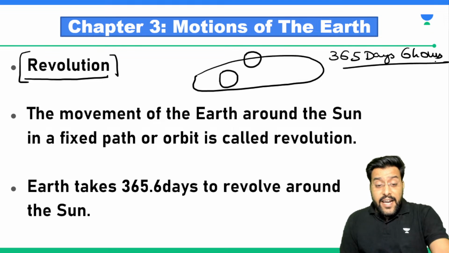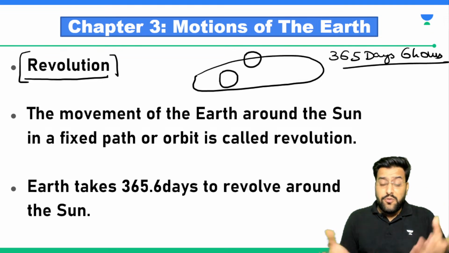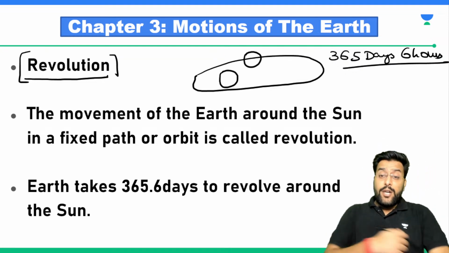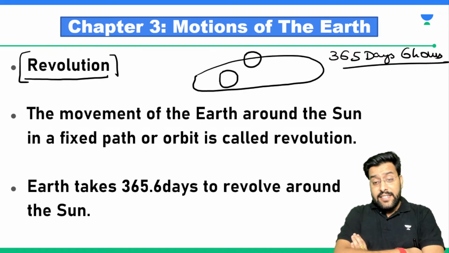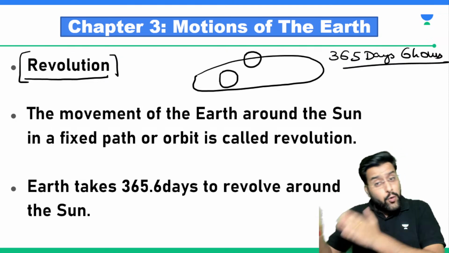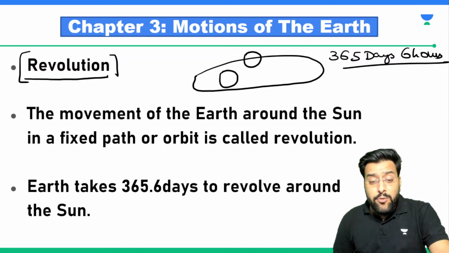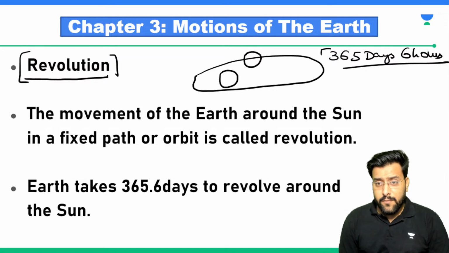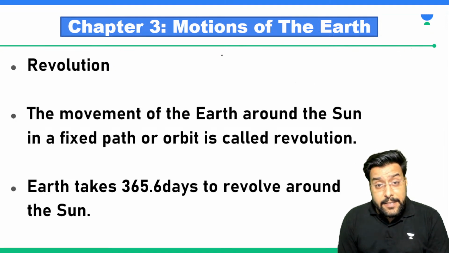You know, as a child I was never able to understand the concept of leap year. I always used to think, I actually mugged it up, and I think the majority of you have done the same. Instead of understanding why this 365 days and 6 hours thing is there, we simply mugged up that for 3 years we'll have 365 days and for the 4th year we will have 366 days. So I'll try to make you clear with that thing. So what happens is, try to understand it with clarity.